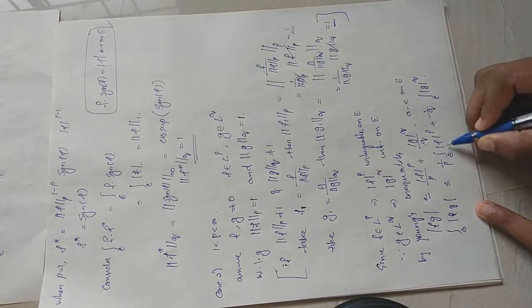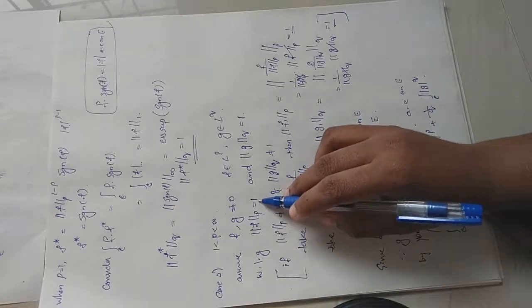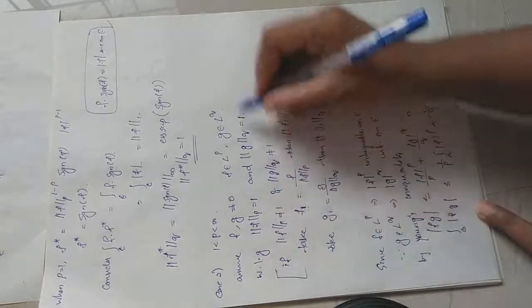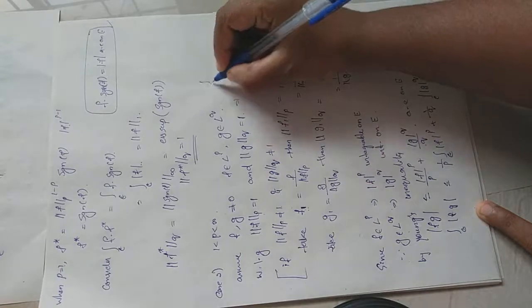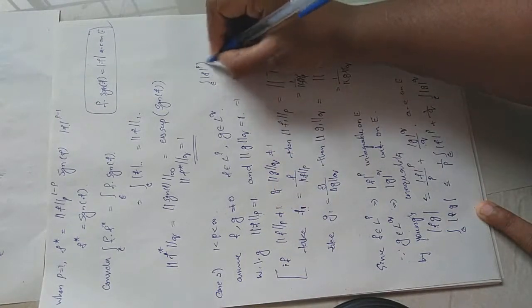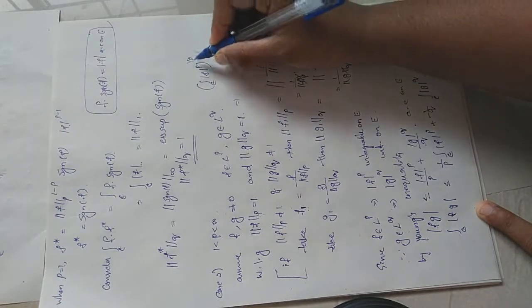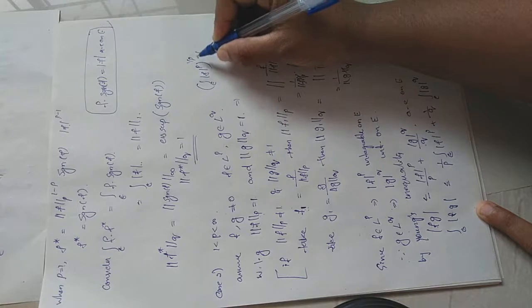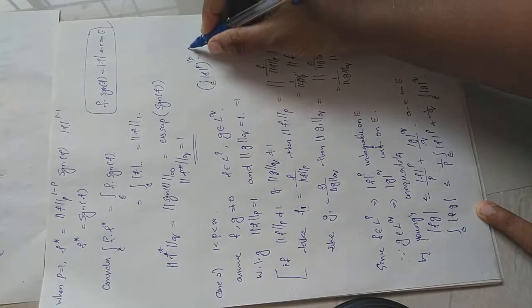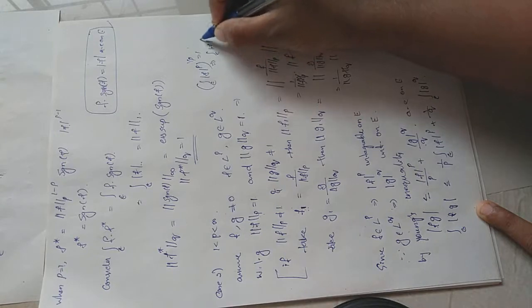We have assumed that p norm of f is equal to 1 and q norm of g equal to 1. P norm equal to 1 means integral over E mod f raised to p whole raised to 1 by p equal to 1. If you take the pth power on both sides, we get this raised to p equal to 1 raised to p. We know 1 raised to p equal to 1. So we get integral over E mod f raised to p will be equal to 1.